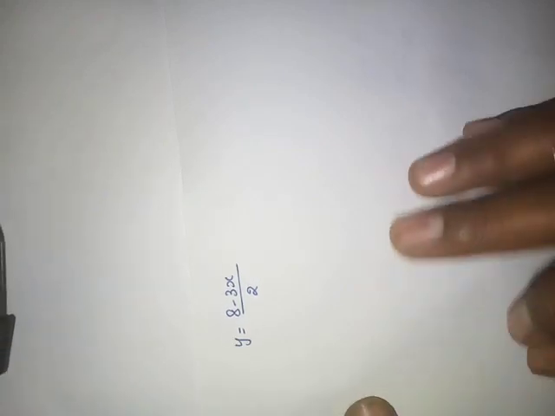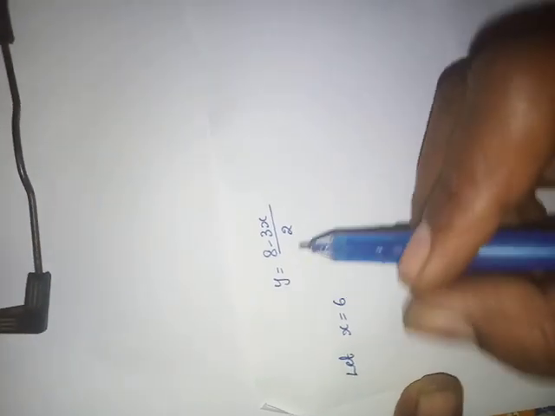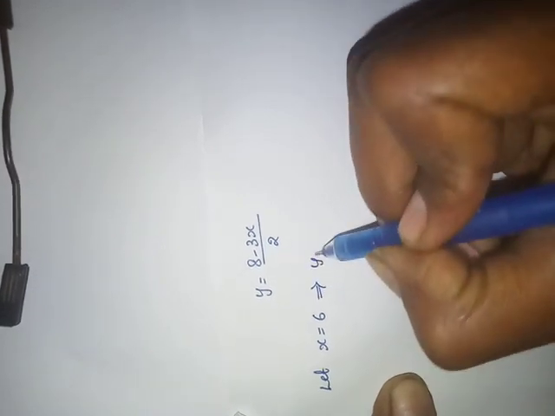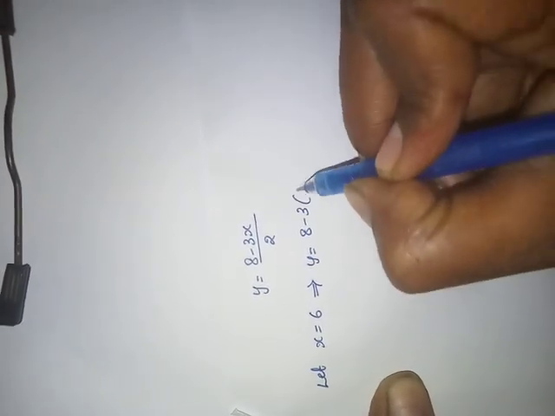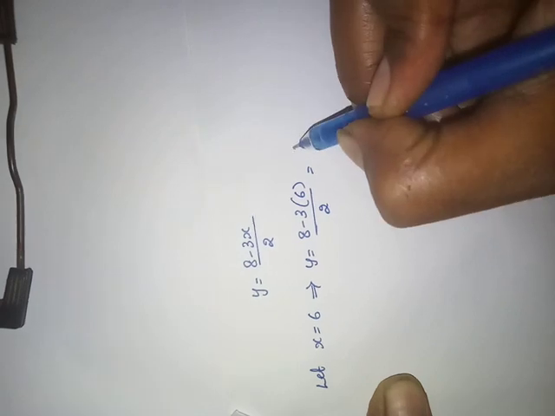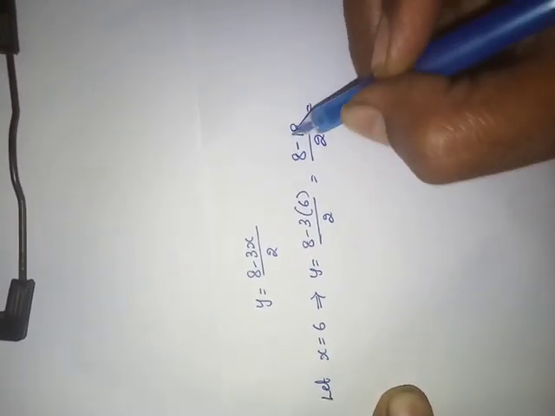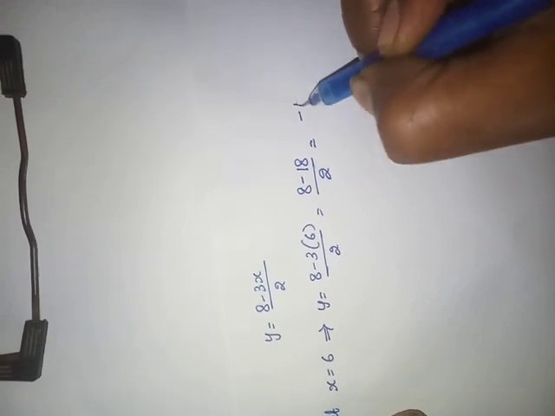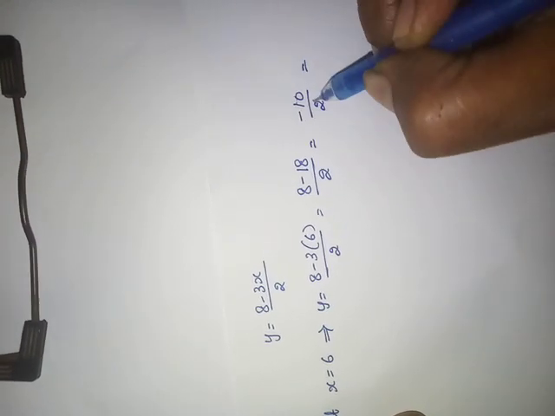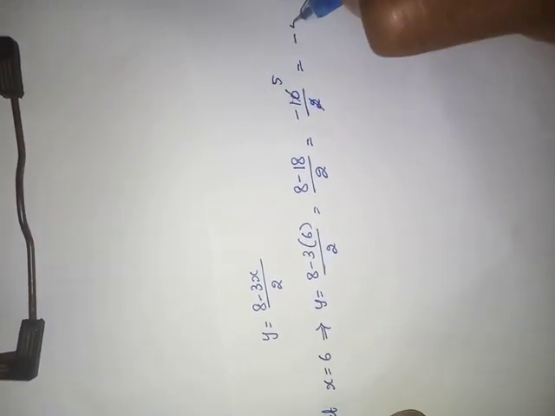Let us take x equals 6. That implies y equals 8 minus 3 into 6 by 2. 8 minus 18 by 2. Minus 10 by 2. 2 fives are 10, minus 5.